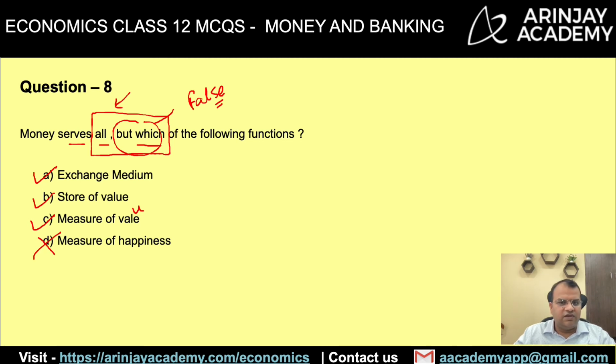Now in this question, the answer will be the one which is not true. Why? Because it says money serves all, but which of the following functions? It serves this function, it serves this function, it serves this function. But what the question is asking you to find out is which of the function is not served by money, and that answer is D, which is measure of happiness.